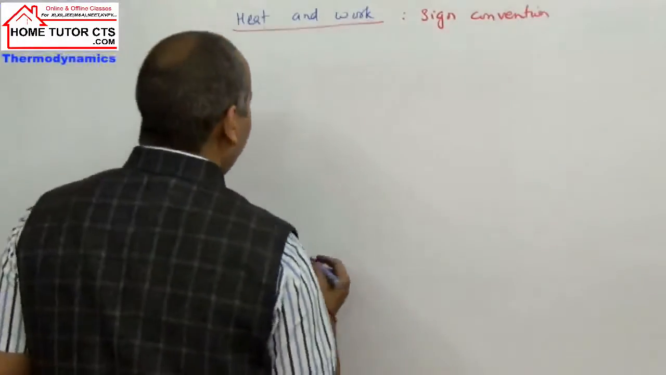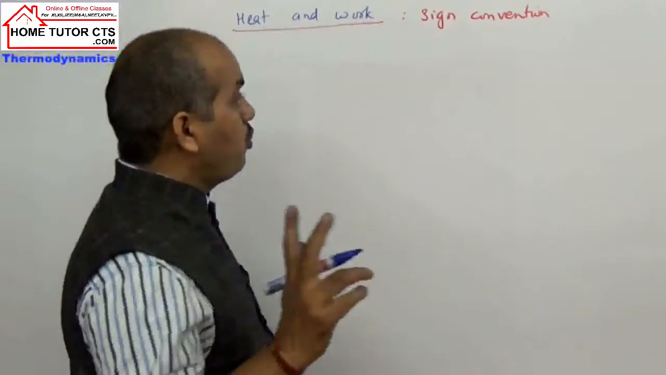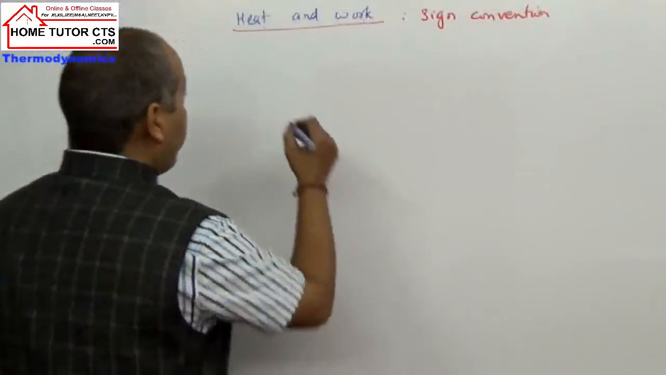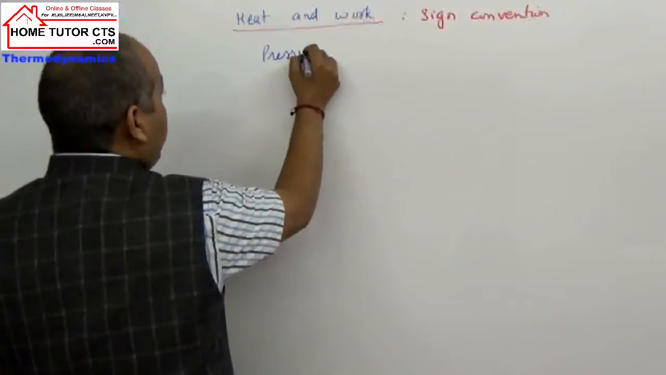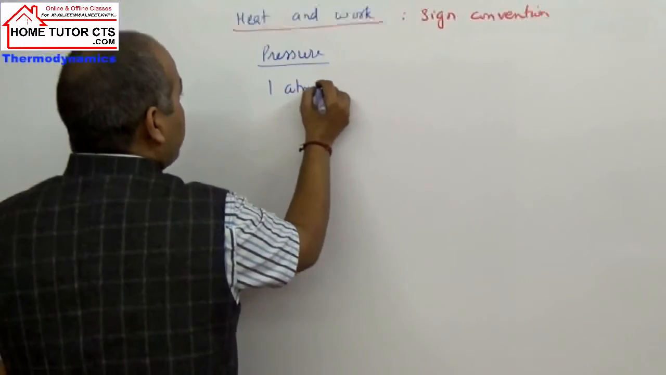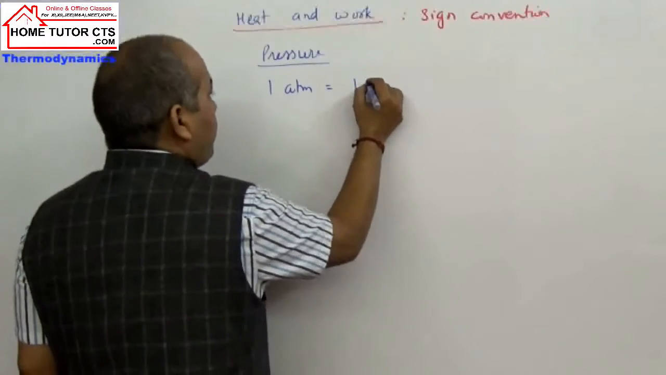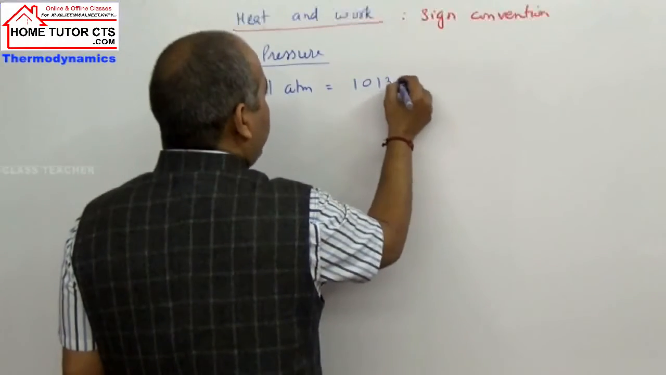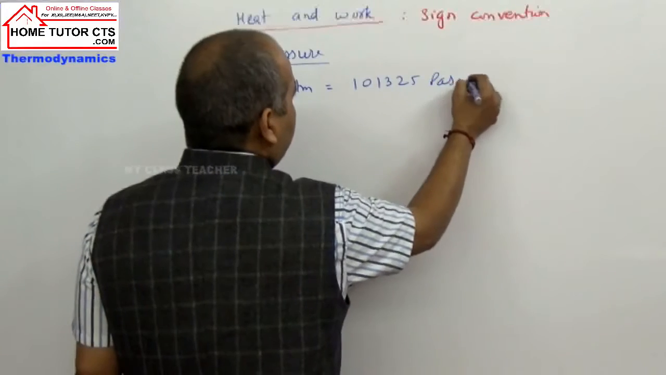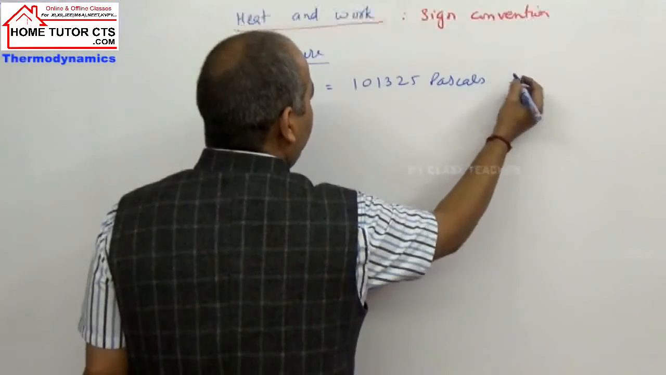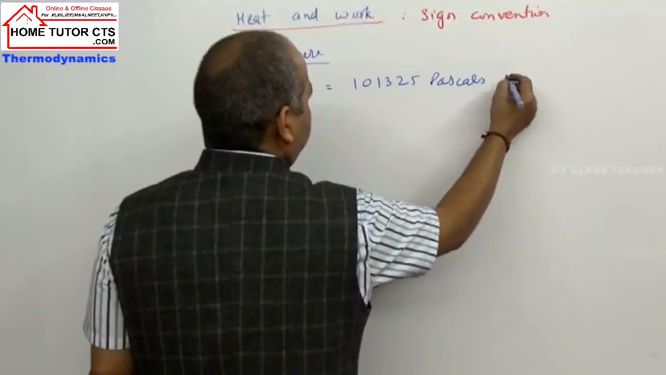Now when you take pressure-volume work, we need to have the relation between two units especially clear: pressure and volume. We can take pressure in different units. If I write 1 atmosphere, how much is it? It is 101,325 pascals. 1 pascal is the same as Newton per meter square.